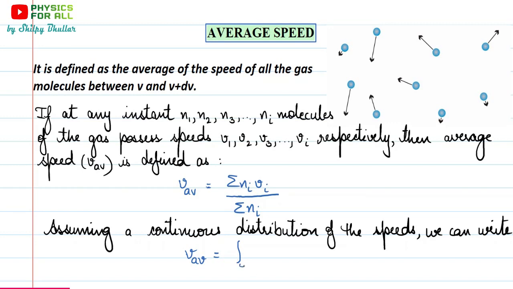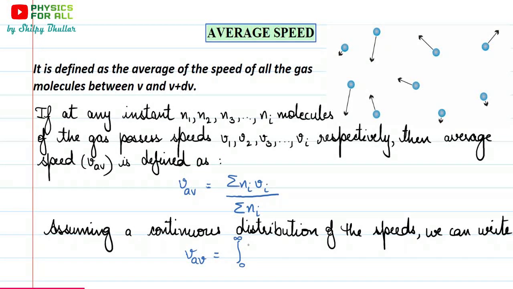So the limit is going to be 0 to infinity. Either no molecule is present, or if there are molecules, then they would be countless. Since in this case either we can have no molecule or a very large number, and that large number is infinity,